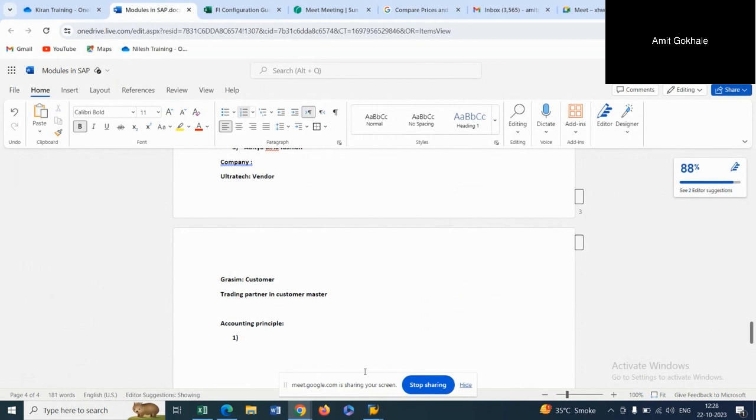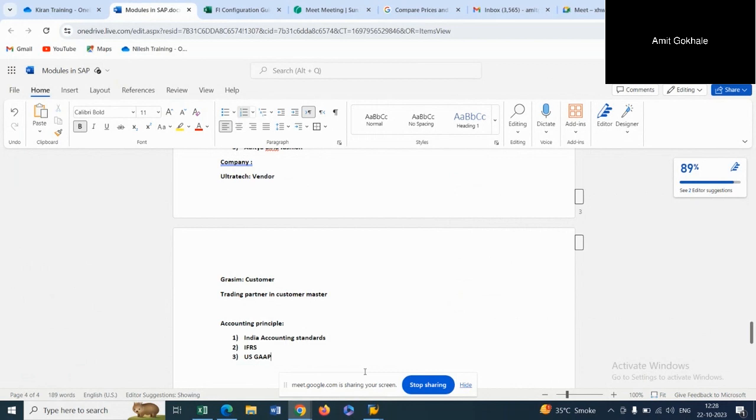So if you take the example of India, we have an accounting standard which we call Ind AS, or Indian Accounting Standard, correct? Similarly, globally, every country has a uniformly accepted accounting principle which we call IFRS. Similarly, in the US, we have US GAAP, Generally Accepted Accounting Principles.